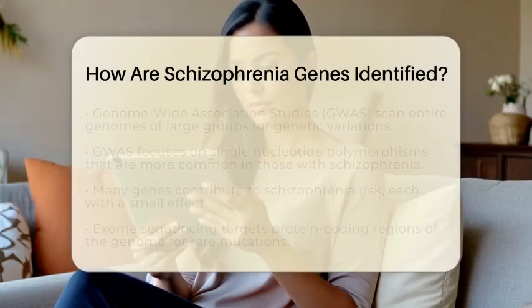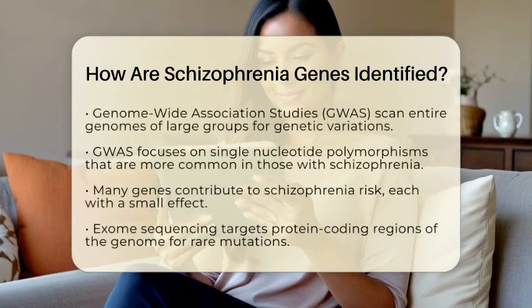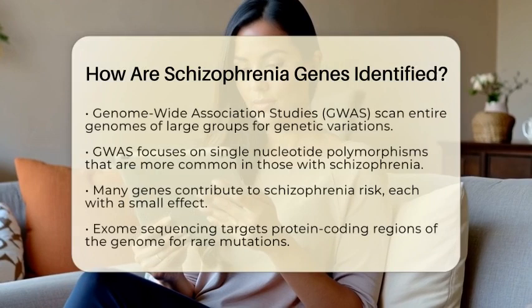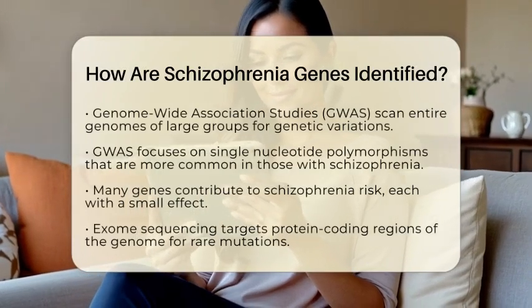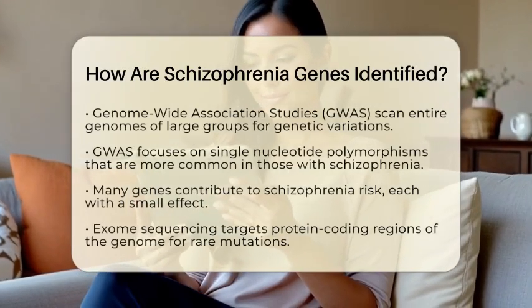They use markers in the DNA to find areas shared by affected relatives, helping to narrow down the search for specific genes. Another important approach is known as Genome-Wide Association Studies, often referred to as GWAS.